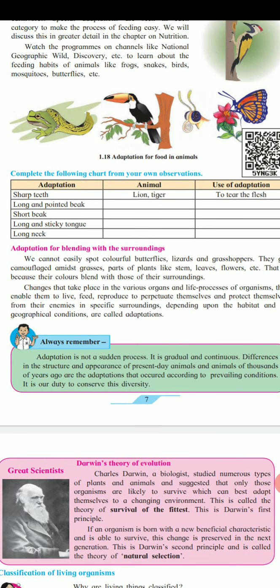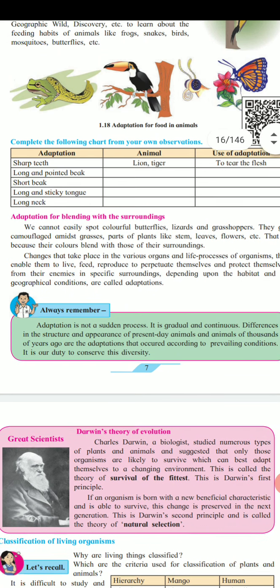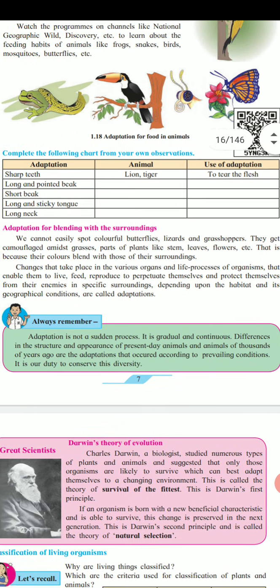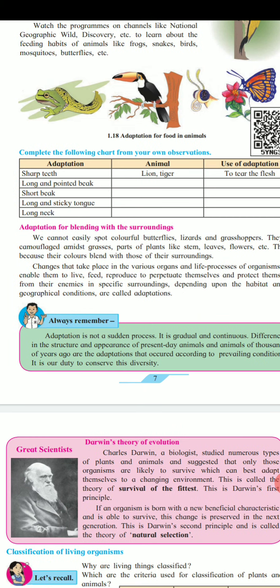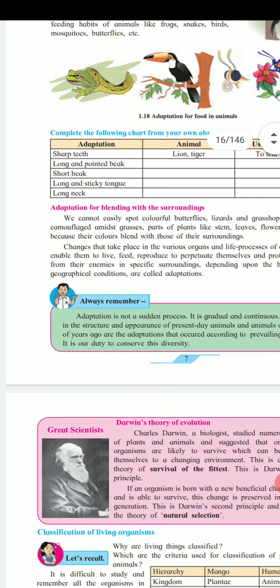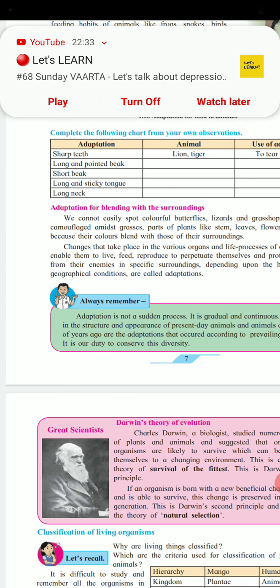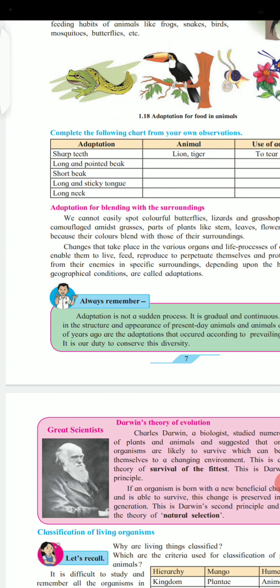Adaptation for blending with the surroundings. We cannot easily spot colorful butterflies, lizards and grasshoppers. They get camouflaged amidst grasses, and parts of plants like stems, leaves, flowers, etc. That is because their color blends with that of their surroundings.